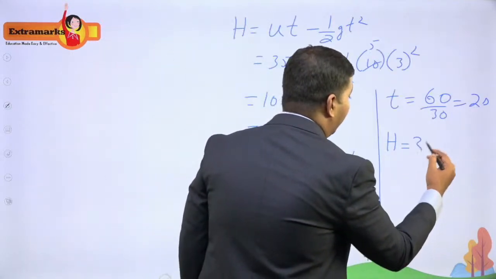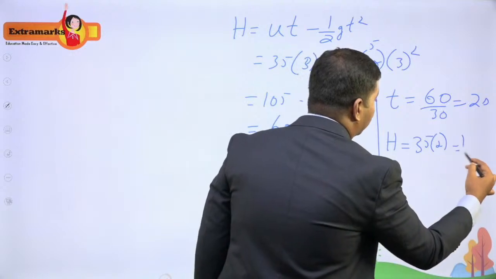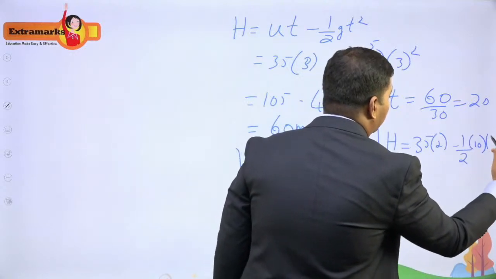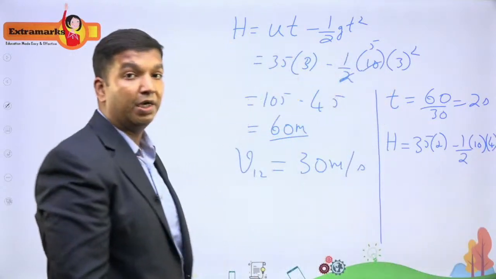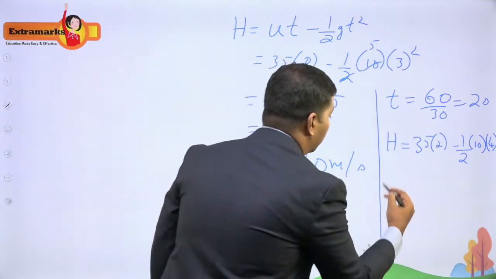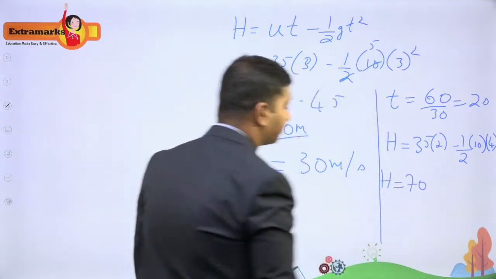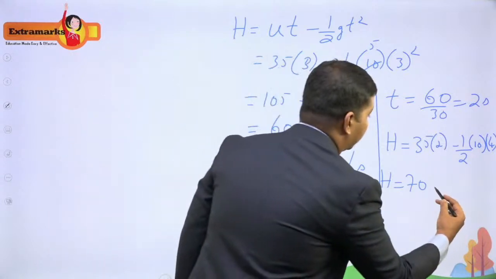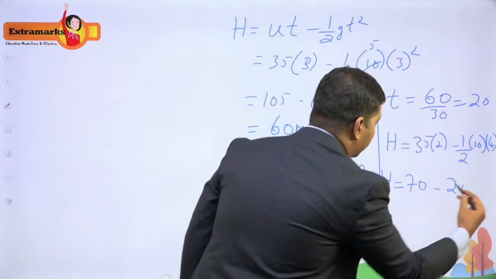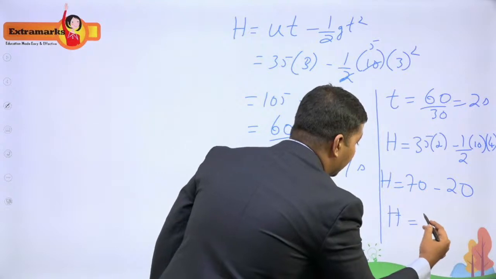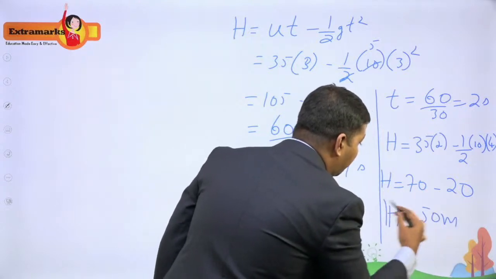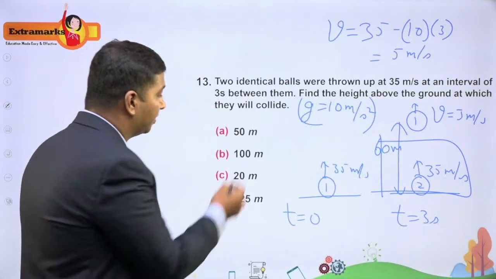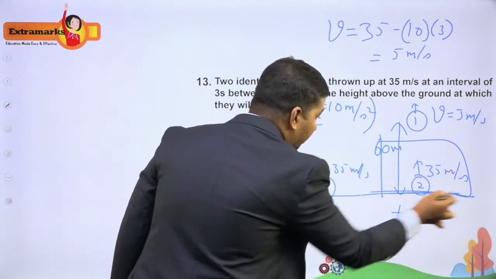Now I have 35 into 2 minus half into 10 into 2 square, which is 4. Okay, 2 square I'm getting as 4. So this will be 70, minus, so this is 20. So the height where these balls meet from the ground reference is actually 50 meter.